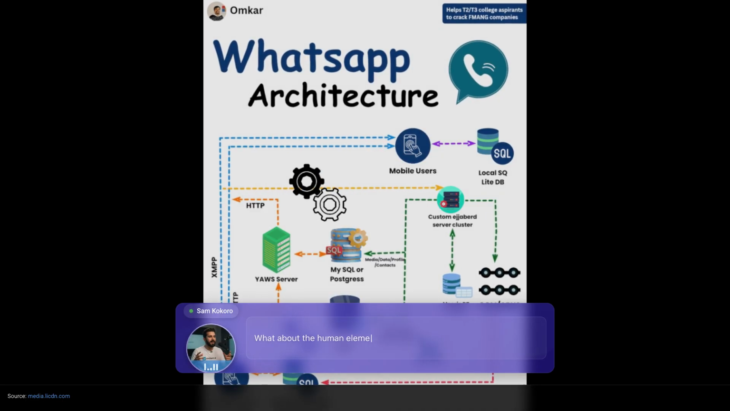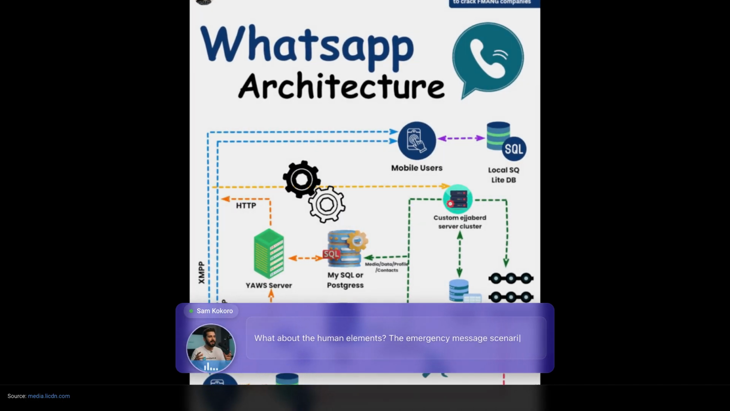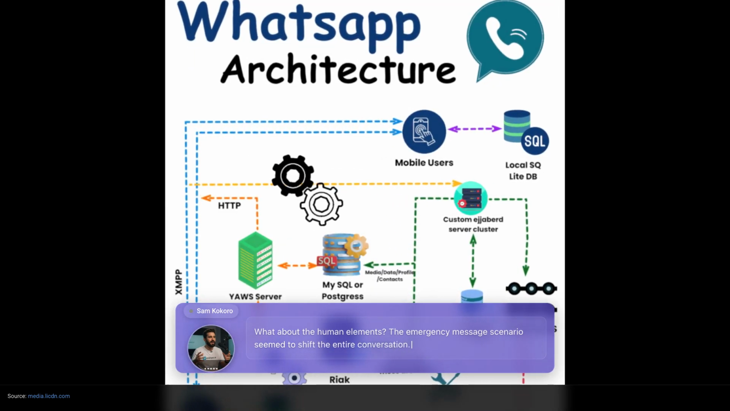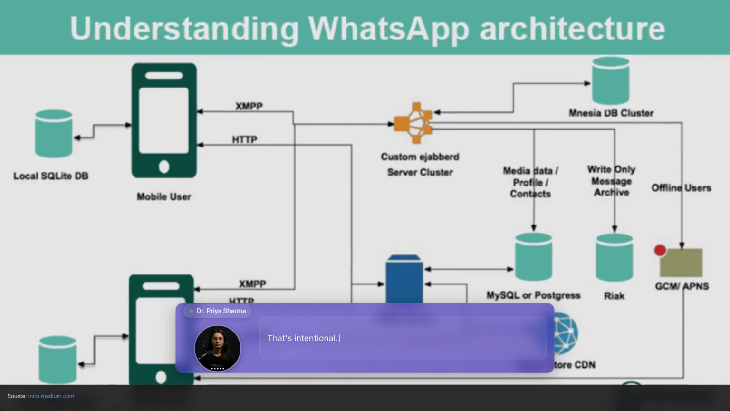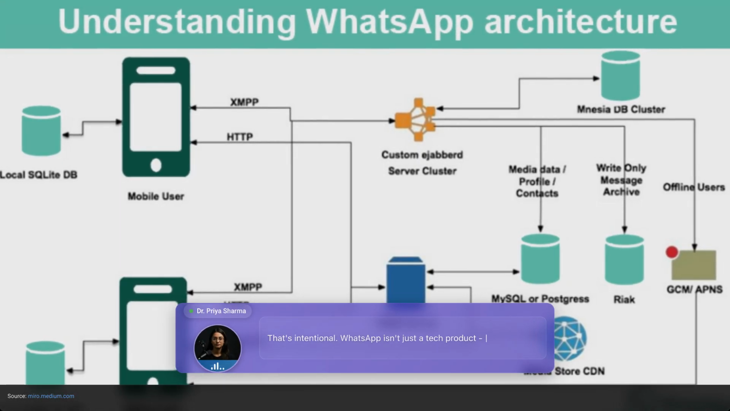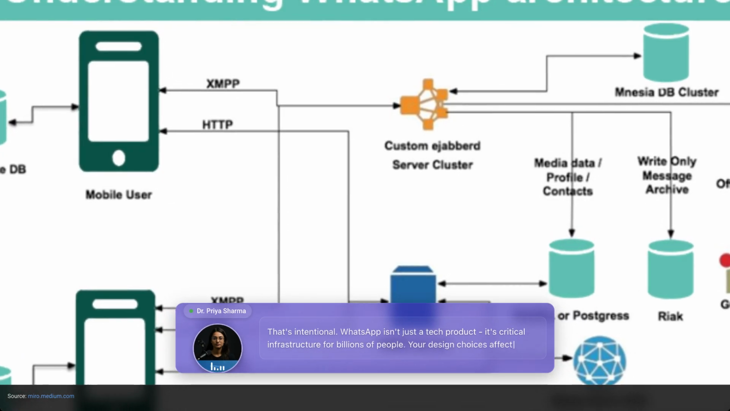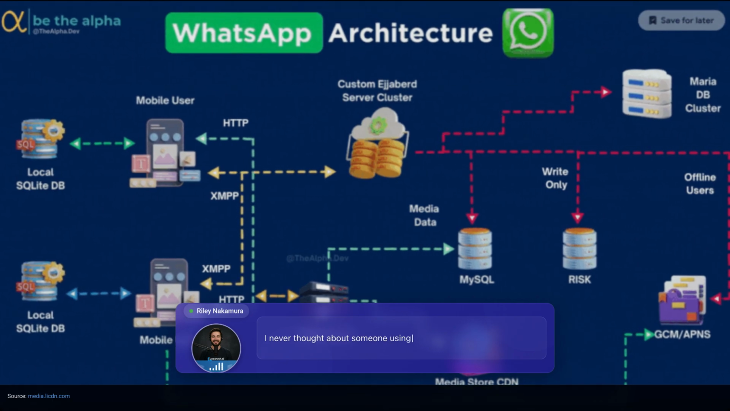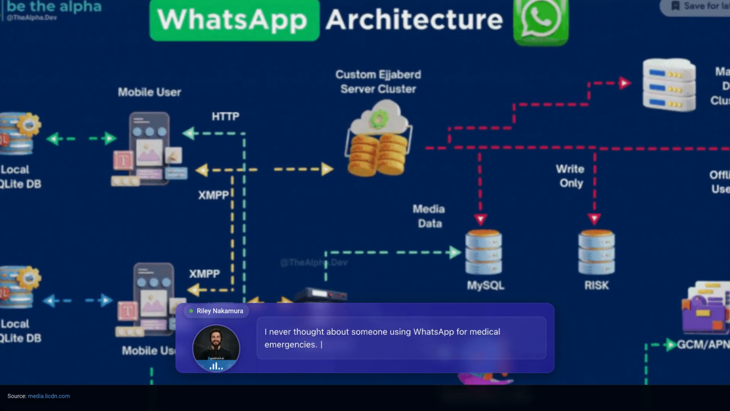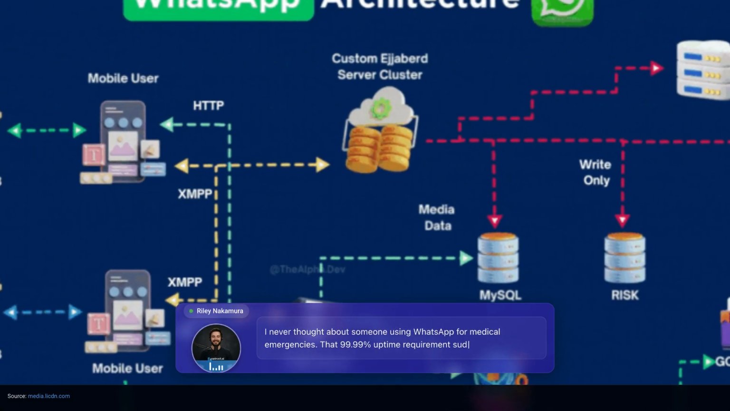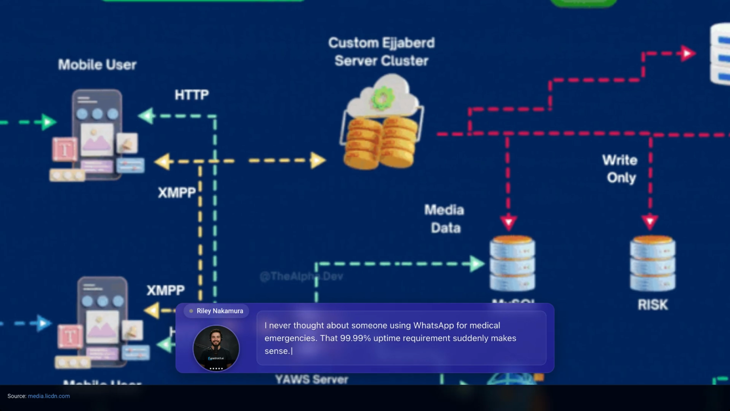What about the human elements? The emergency message scenario seemed to shift the entire conversation. That's intentional. WhatsApp isn't just a tech product, it's critical infrastructure for billions of people. Your design choices affect real lives. I never thought about someone using WhatsApp for medical emergencies. That 99.99% uptime requirement suddenly makes sense.